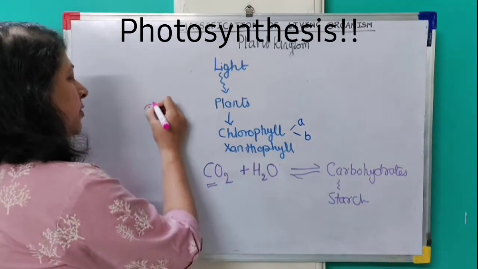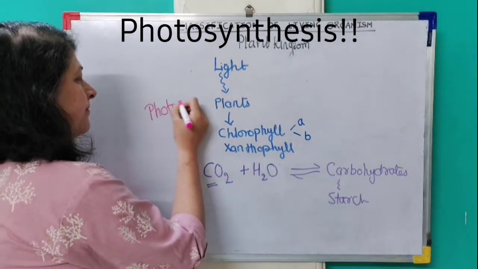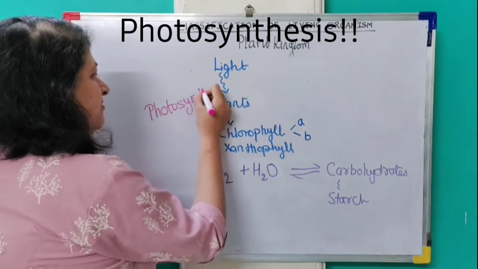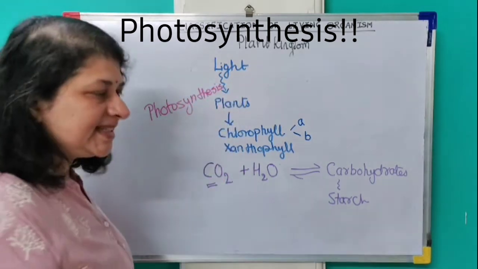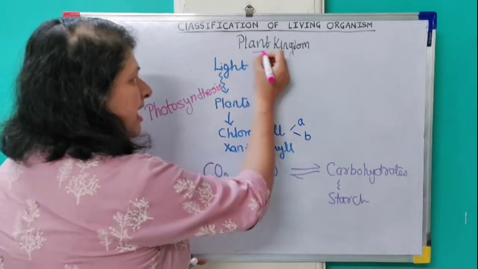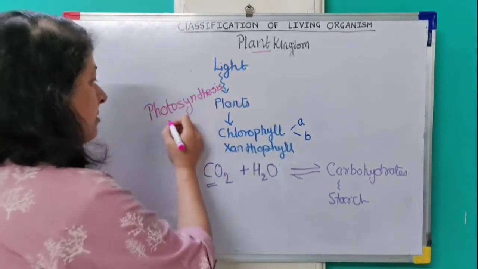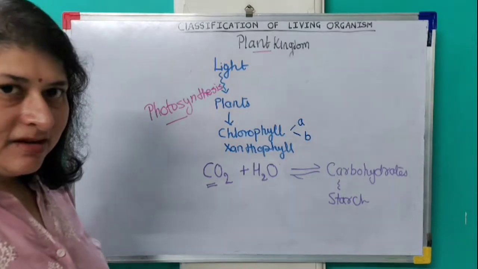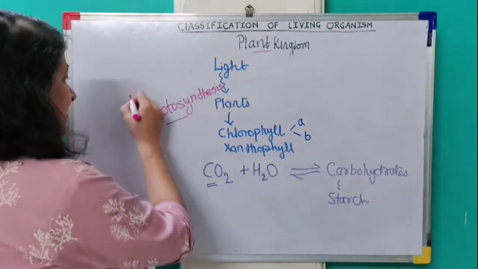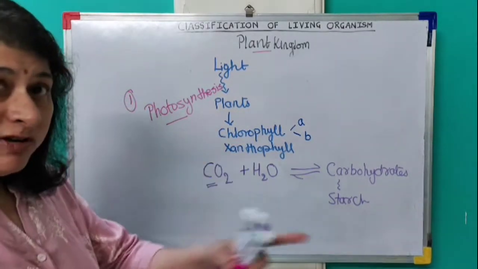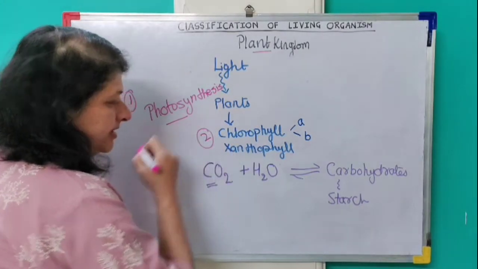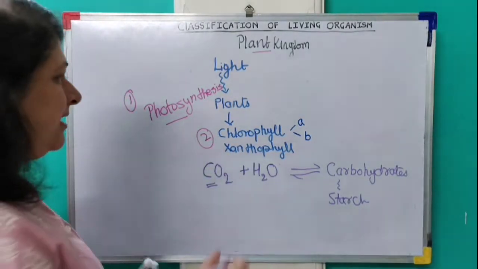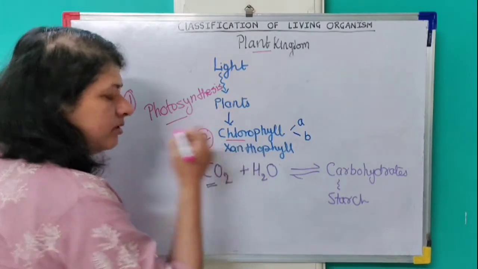It is photosynthesis. Very well known process. So, it is clear that members of plant kingdom perform photosynthesis. Very first point. Second point, to perform photosynthesis, it requires an apparatus, a system, and it is provided by chlorophyll.